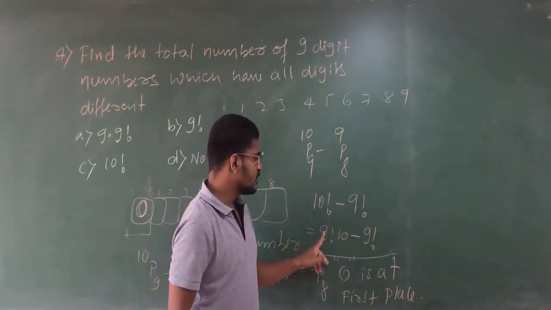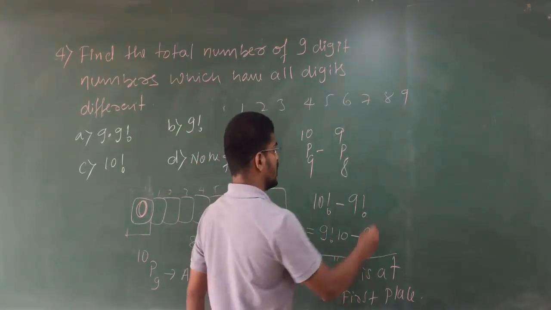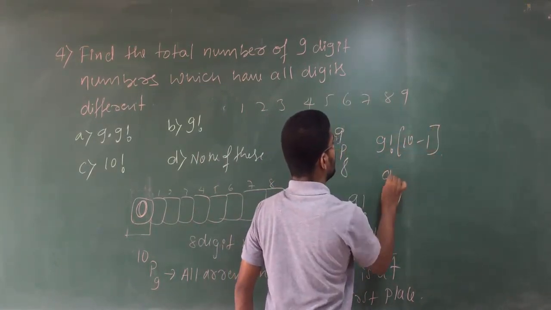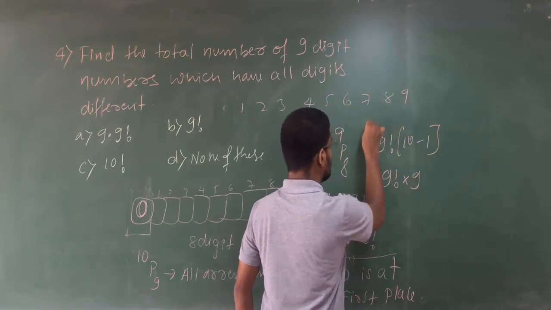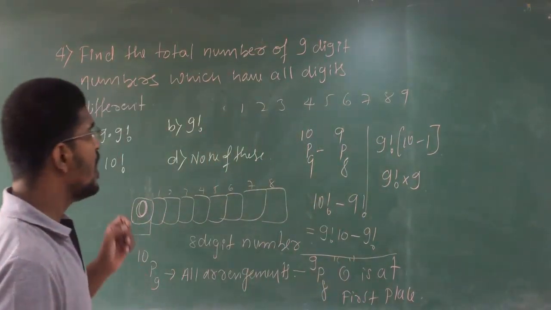Clear? 10 factorial can be written as 10 into 9 factorial. So therefore 9 factorial is common. 10 minus 1, 9 factorial into 9. So 9 factorial into 9 is your answer.